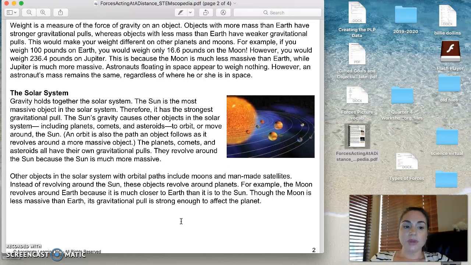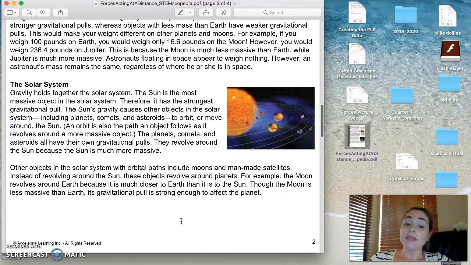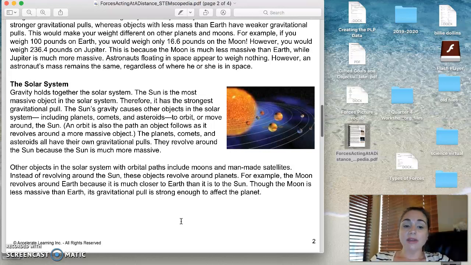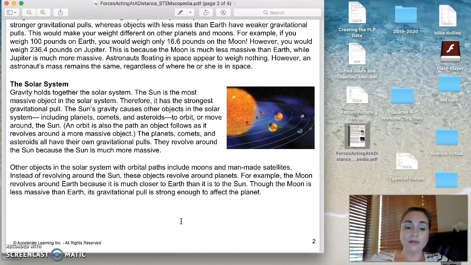The solar system. Gravity holds together the solar system. The sun is the most massive object in the solar system. Therefore, it has the strongest gravitational pull. The sun's gravity causes other objects in the solar system, including planets, comets, and asteroids, to orbit or move around the sun. An orbit is also the path an object follows as it revolves around a more massive object.